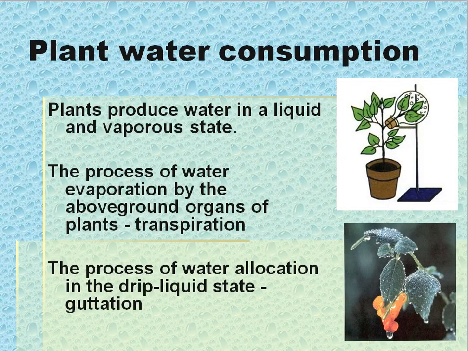Plant water consumption. Plants release water in a liquid and vaporous state. The process of water evaporation by the above-ground organs of plants is transpiration. The process of water release in the drip liquid state is guttation.